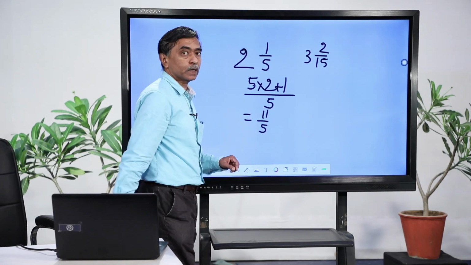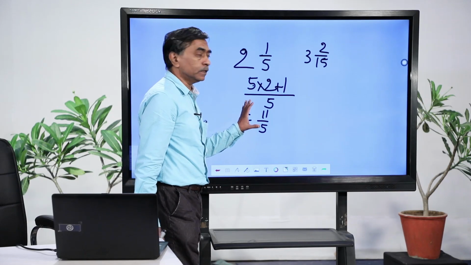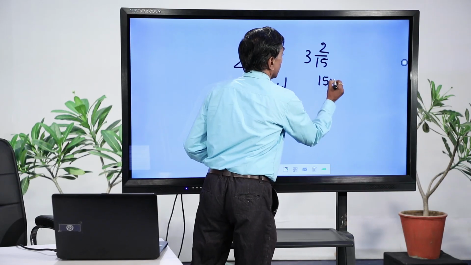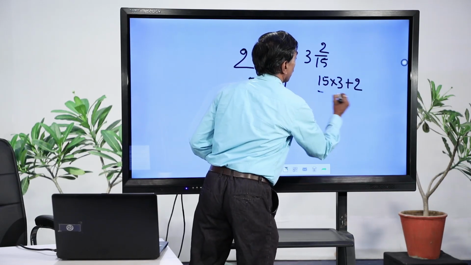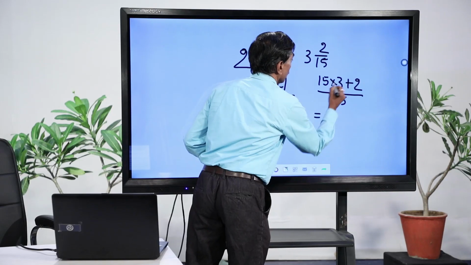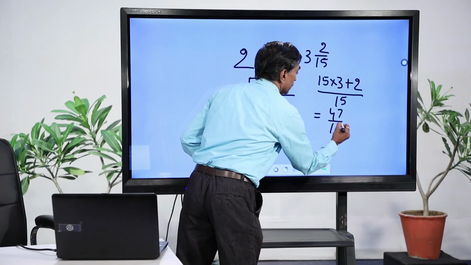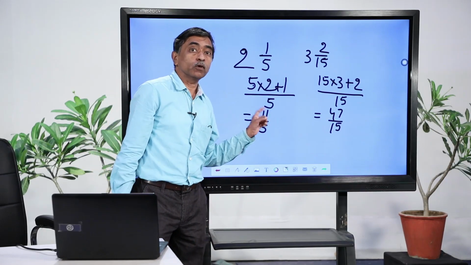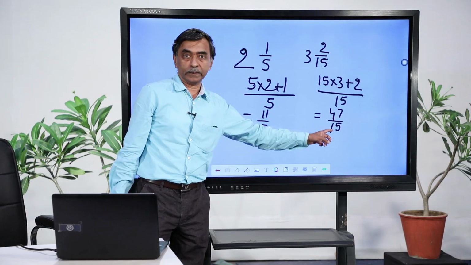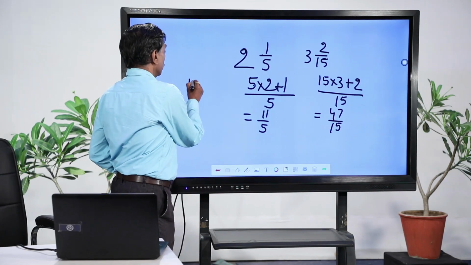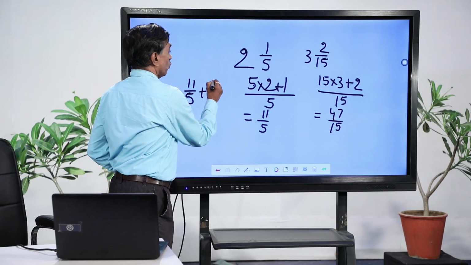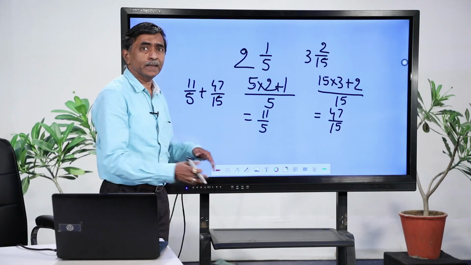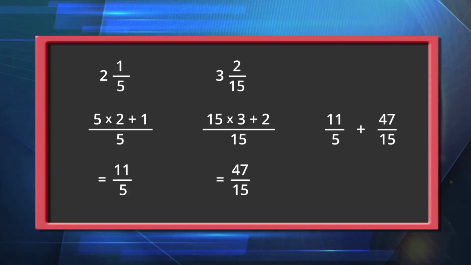This becomes an improper fraction, or a rational number in improper form. The other one can be converted to 15 multiplied by 3 plus 2 whole upon 15, and so you get 45 plus 2, 47 divided by 15. And now, when I ask you to add these two rational numbers, what will you do? You will add these two improper fractions, that is 11 by 5 plus 47 by 15, and you have your regular process of finding the LCM, converting them to equivalent forms and then adding them.